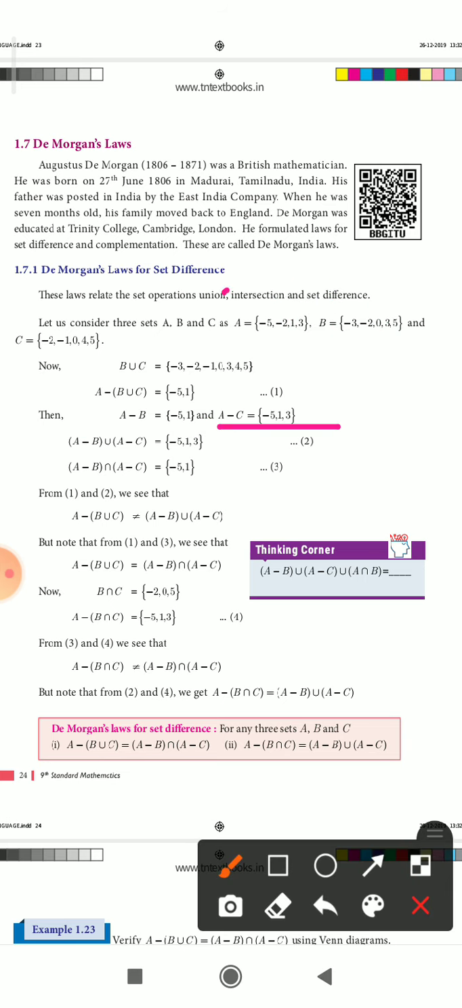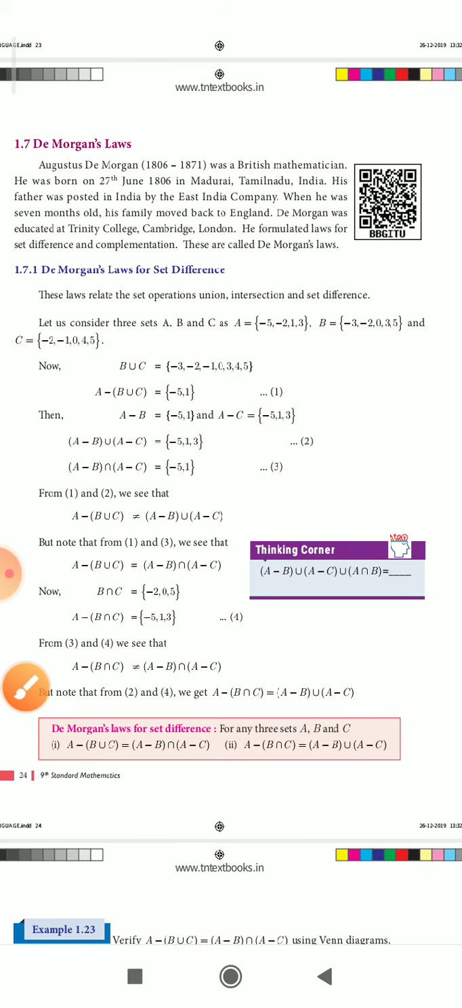Similarly, A minus C. So write minus 5. And then minus 2 is cancelled. Write 1. And then 3. What about 3? Write the 3 also, because it is not in this set C. Only one common element, that is minus 2, so cancel it. Write the remaining elements for A minus C.